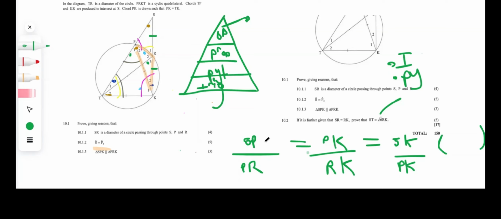If we look at SP and PR, PK and RK, no, they don't have any identical sides. If you look at PK, RK, SK, PK, yes, they do have identical sides. We have PK, and then we have SK and RK. So if we were to cross multiply, what value would we get, guys? We would get a value of PK squared equals SK multiplied